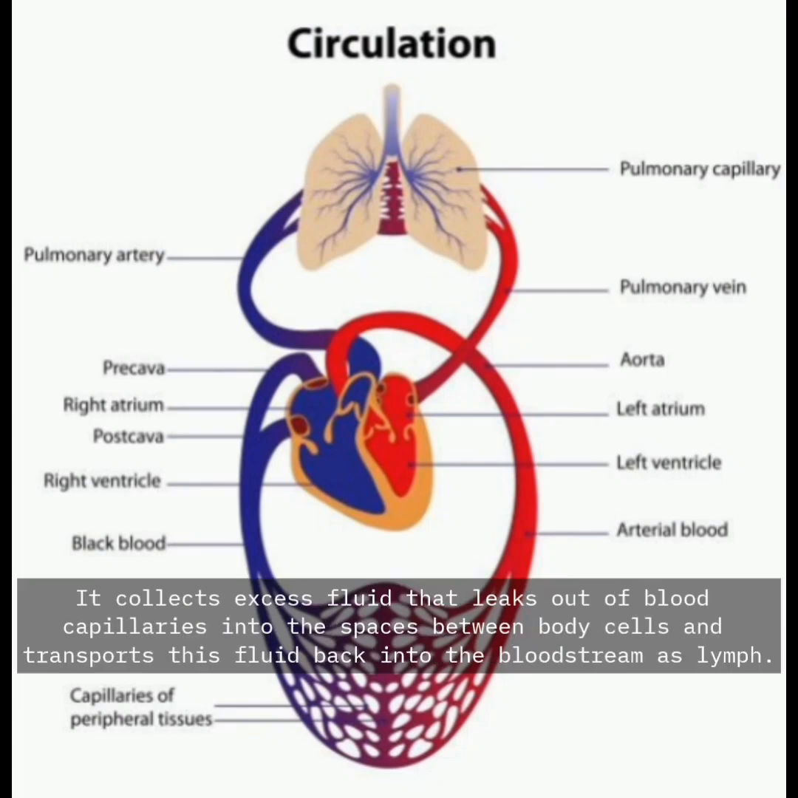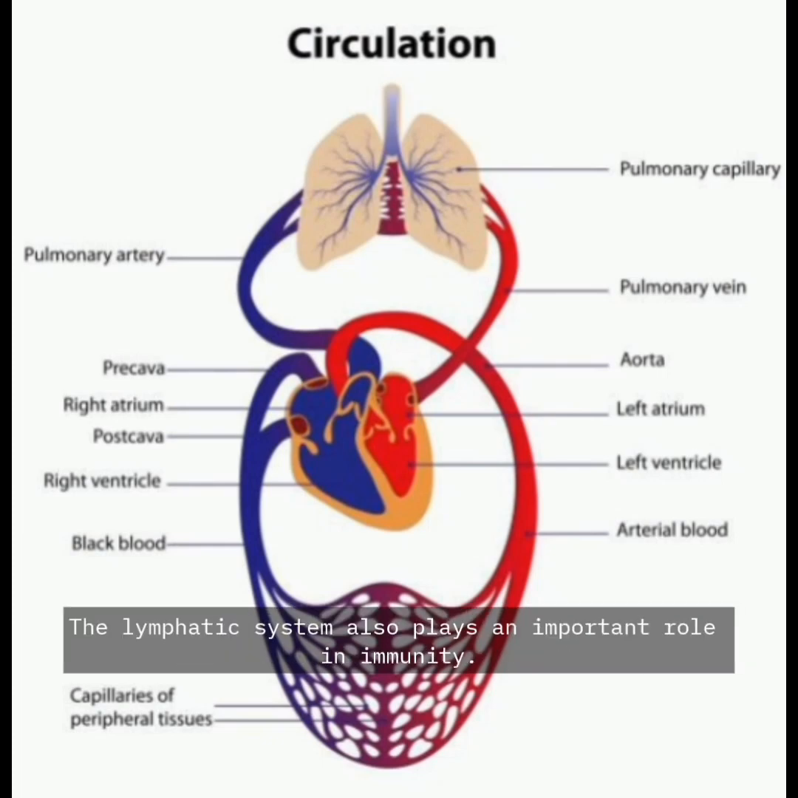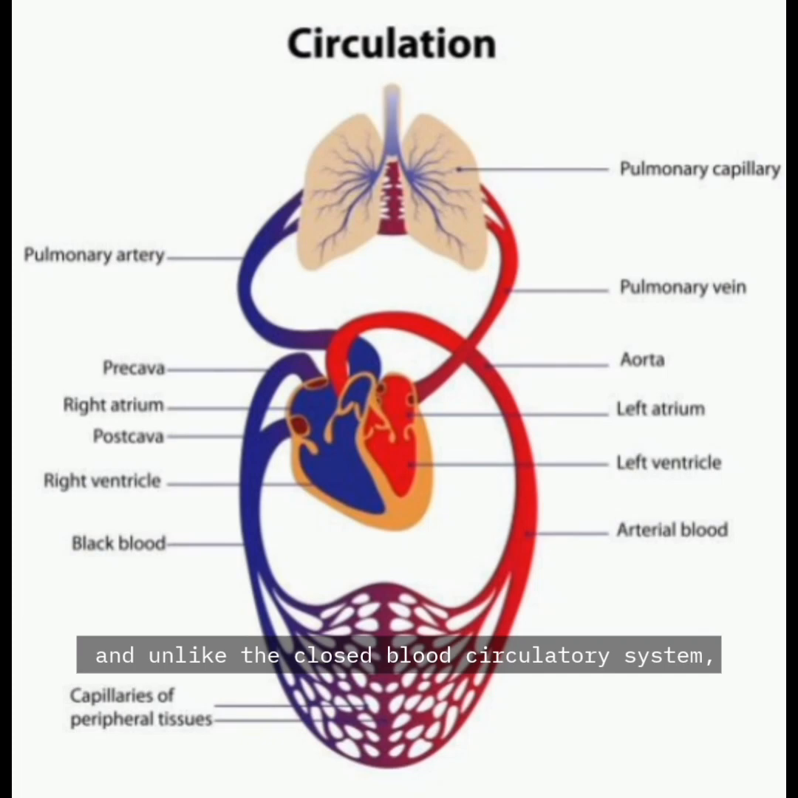In vertebrates, the lymphatic system works alongside the circulatory system. It collects excess fluid that leaks out of blood capillaries into the spaces between body cells and transports this fluid back into the bloodstream as lymph. This process is vital because, without the lymphatic system, the blood would lose too much fluid, and circulation would be disrupted. The lymphatic system also plays an important role in immunity. Unlike the closed blood circulatory system, the lymphatic system is open. Because of its supportive role, it is often described as a secondary circulatory system.